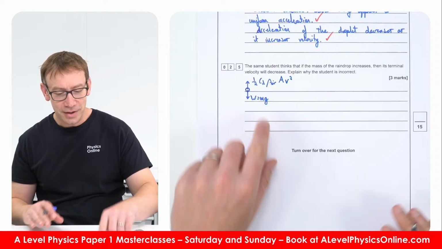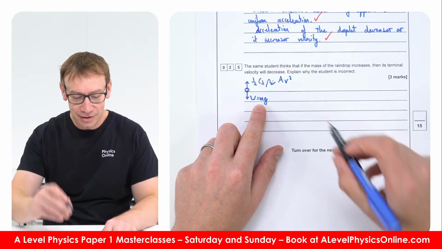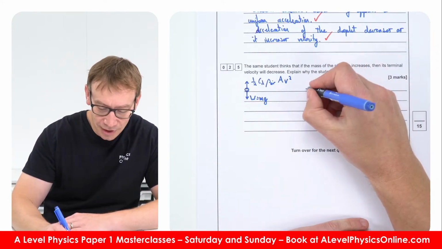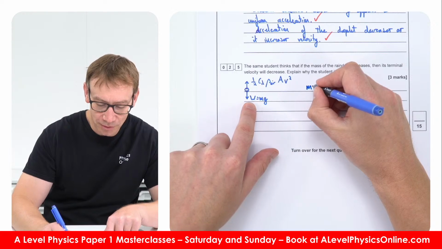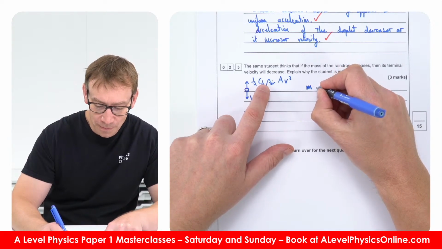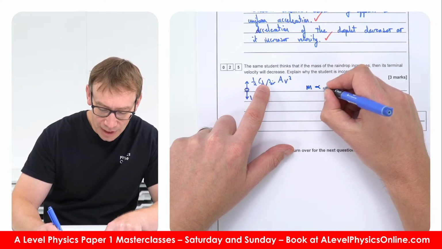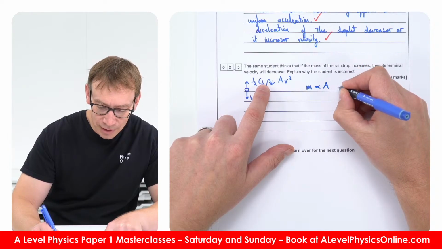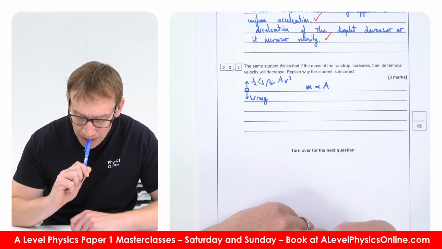So basically what this says is that if the two things are equated, the mass is going to be proportional to this force, which is proportional to the area. Is that right?